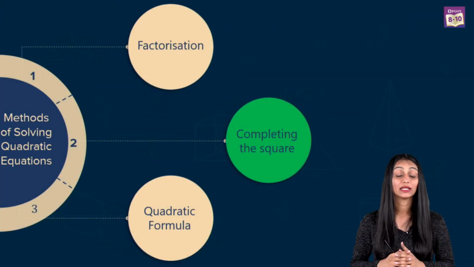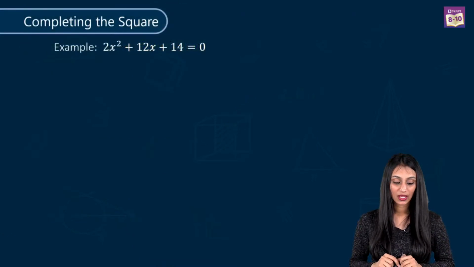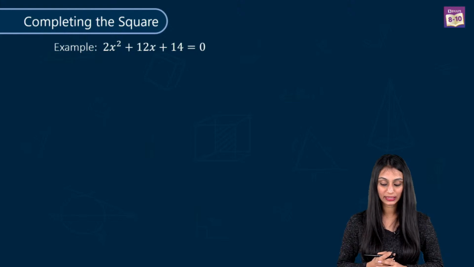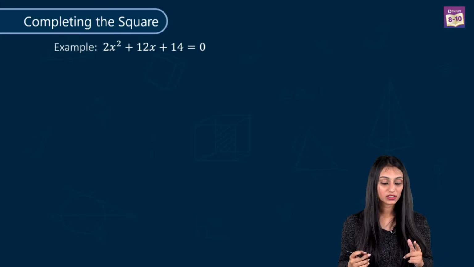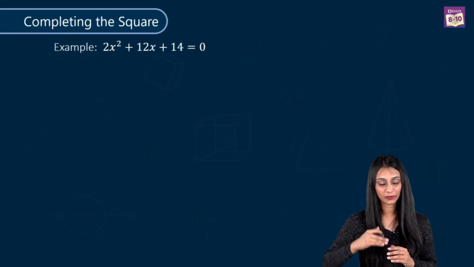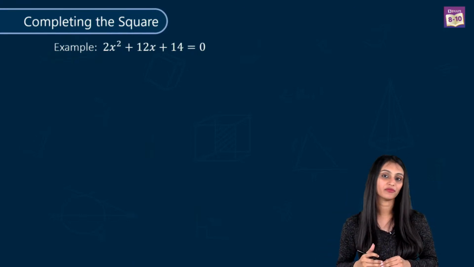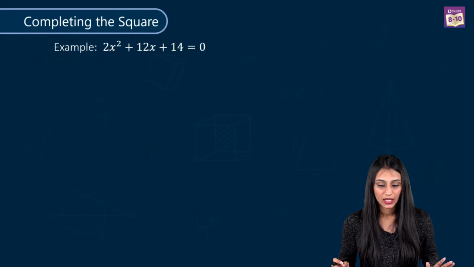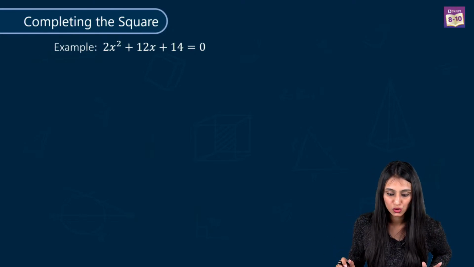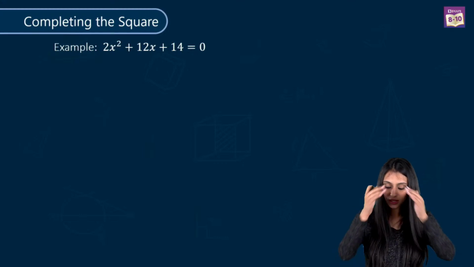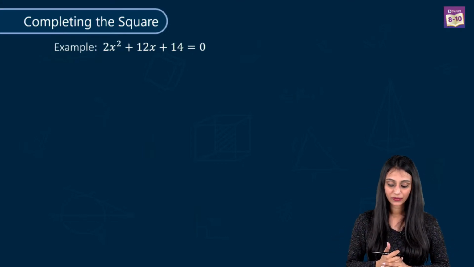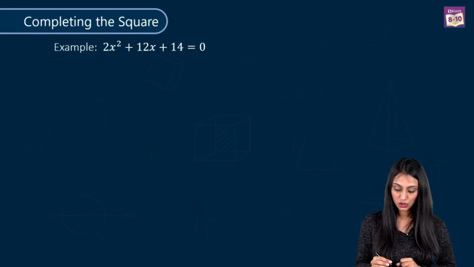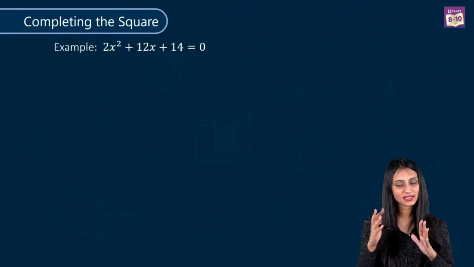Now we will learn about completing the square method, right? So this is the example that we have here, 2x square plus 12x plus 14. See, sometimes it's not possible to do middle term splitting of every equation. So it's better we should know other methods as well. Okay, great. All right. So let's see what this method is about. Here we aim at completing the maximum square possible using the first two terms. There are certain steps that you have to follow here.